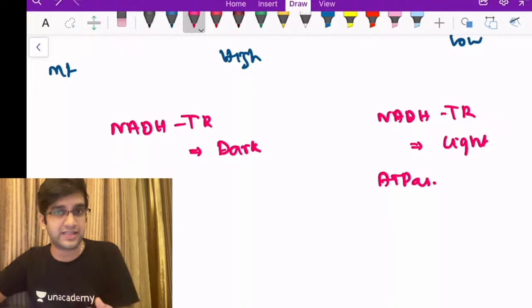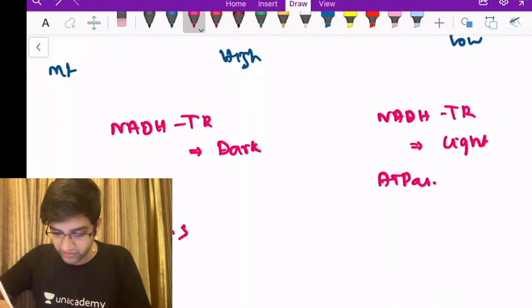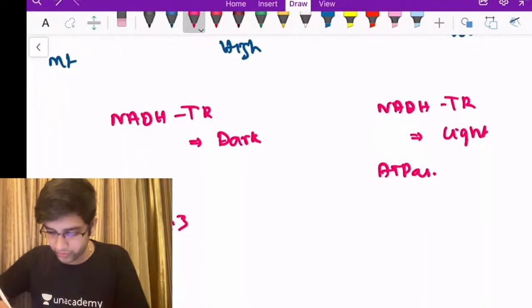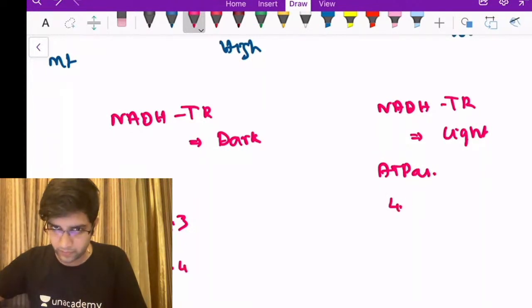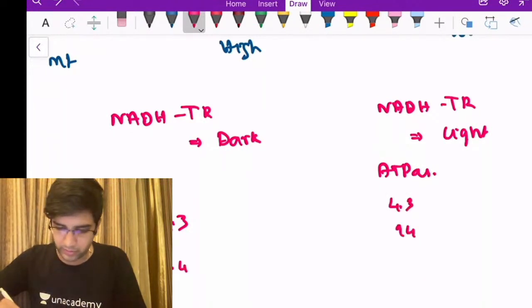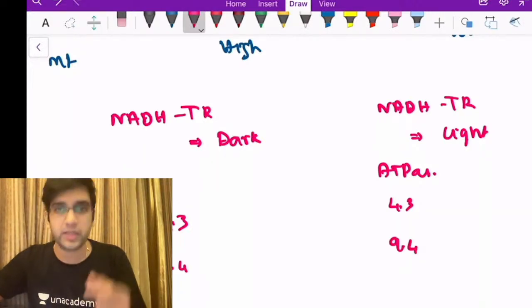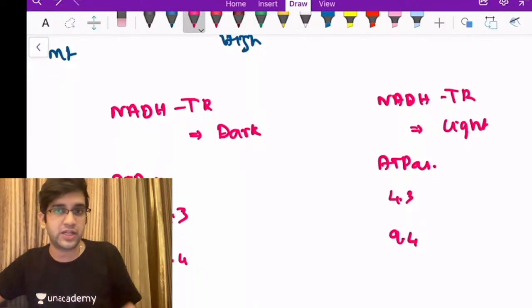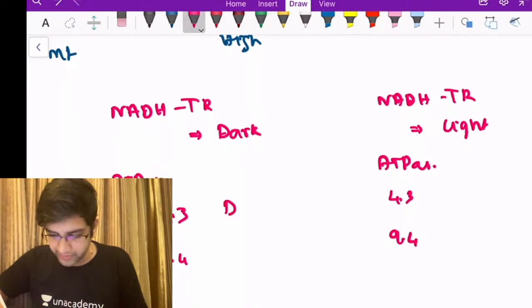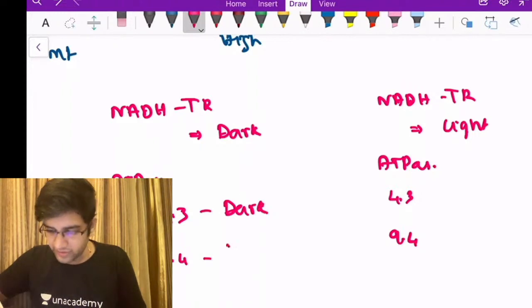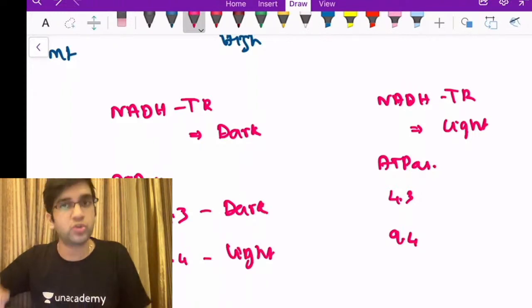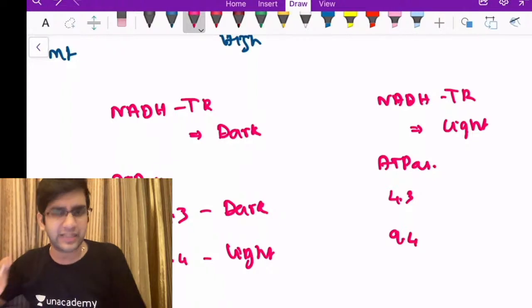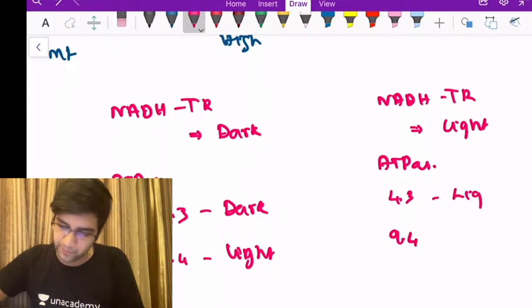And as I said, for ATPase there are 2 pH values at which muscle fibers are stained, 4.3 pH and 9.4 pH, right? Okay, so at 4.3 pH, a type 1 fiber will be dark, and at 9.4 pH, a type 1 fiber will be light. Here it's going to be dark, and this will be light. Both of them will have a brownish hue only, a light and a darker brownish hue. Here this will be light, type 2 muscle fiber, and here it will be dark.